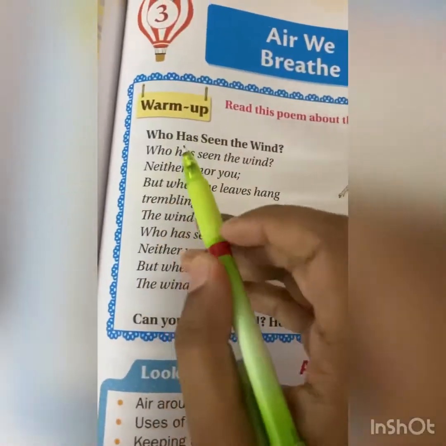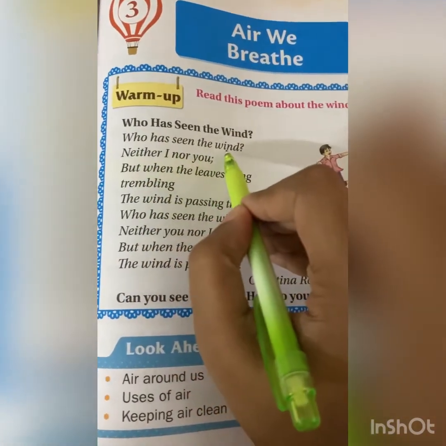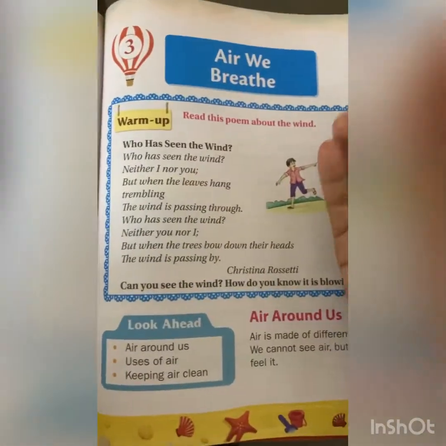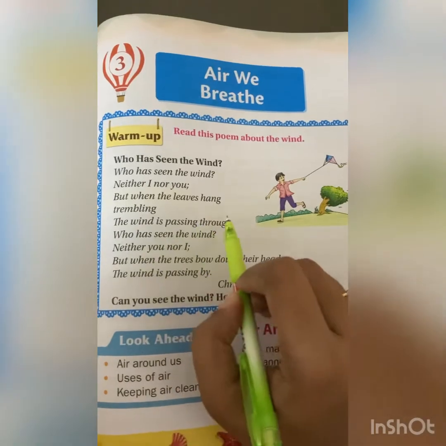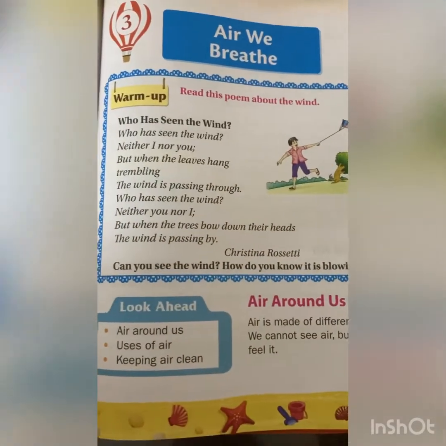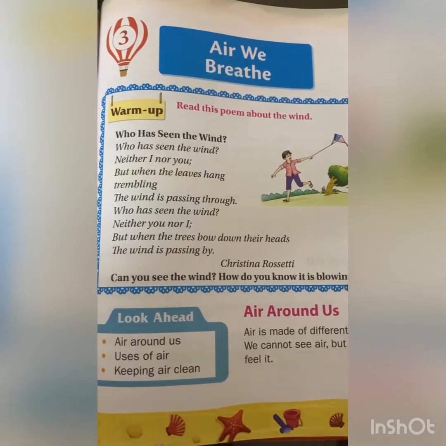Okay, children. So, who has seen the wind? Who has seen the wind? Neither I nor you. So, none of us see the wind. But when the leaves hang trembling, the wind is passing through. When anything is moving in nature, we can see that wind is passing through.